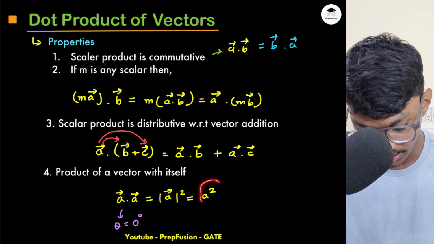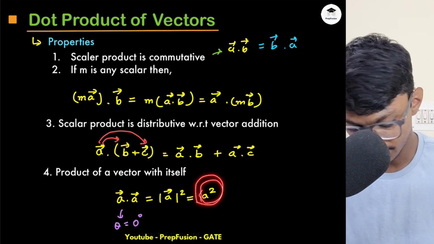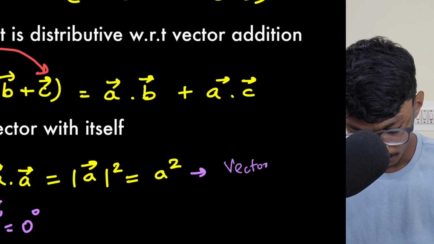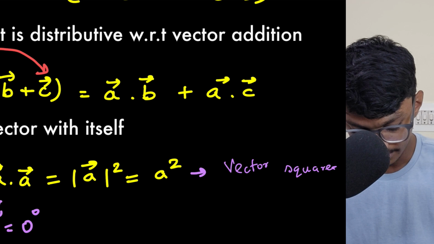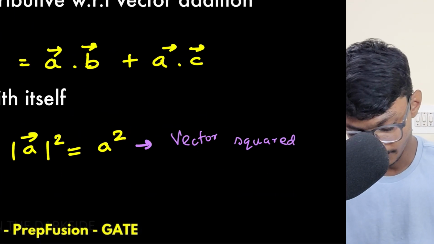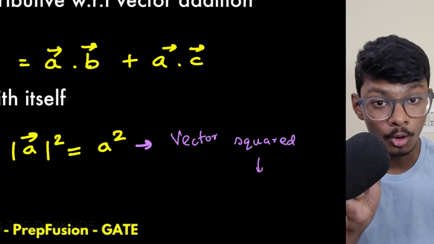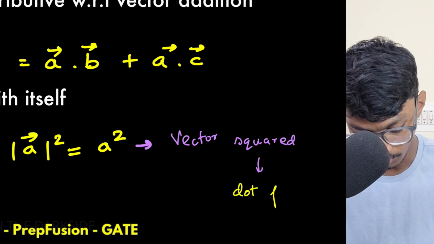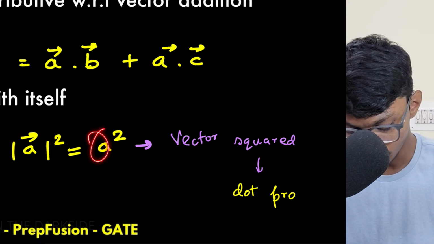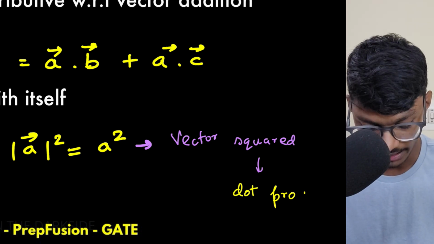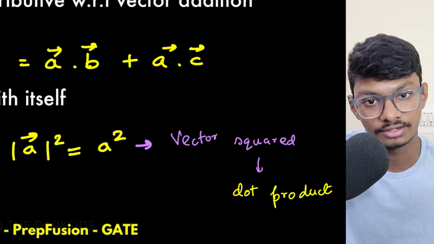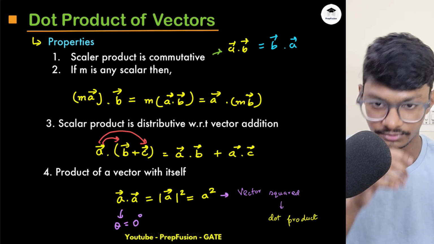Now generally, when a square term like this is written, vector squared, that means this has come from the dot product of that vector with itself. Whether it is magnitude square, which is also fine, or simple vector square, it means it has come from the primitive, which is the dot product. We have done the dot product of the vector with itself. Square means dot product of the vector with itself.